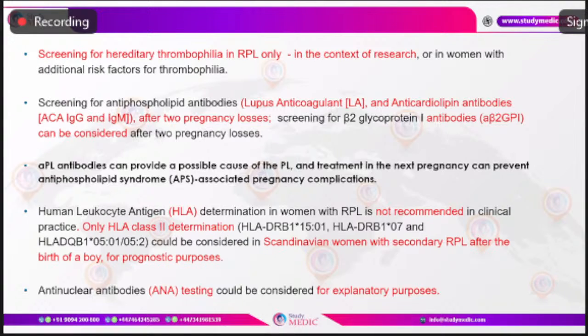For anticardiolipin antibodies, we do the ACA IgG and IgM, and we look for the titers. While beta-2 glycoprotein antibody can be considered for screening after 2 pregnancy losses, it is more specific for thrombosis risk rather than pregnancy morbidity. So the antiphospholipid antibodies will provide a possible cause for the pregnancy loss, and there is evidence that treatment in the next pregnancy can prevent antiphospholipid antibody syndrome associated pregnancy complications.